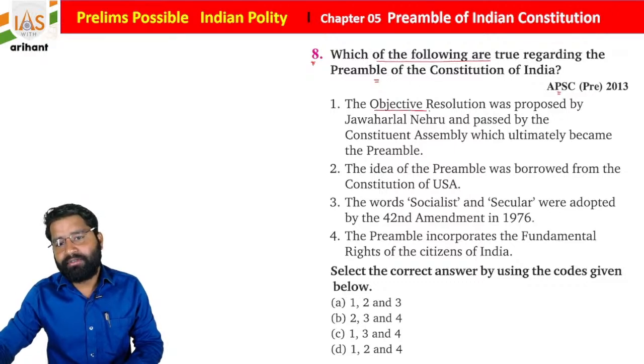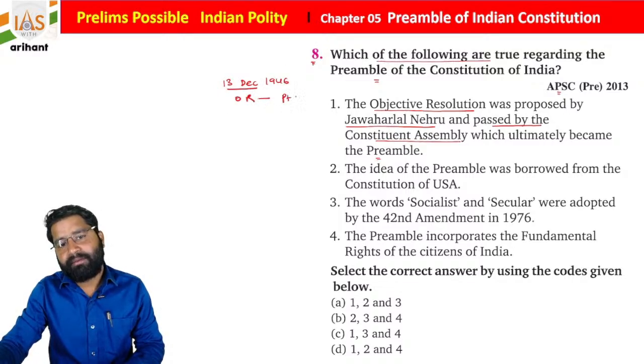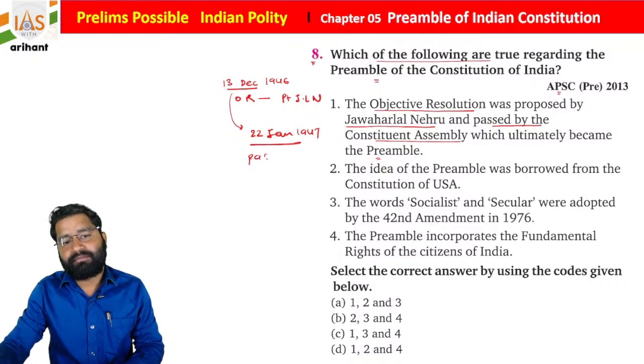So the objective resolution was proposed by Pandit Jawaharlal Nehru and passed by the Constituent Assembly, which ultimately became the preamble. As you know, students, we already discussed that on 13th December 1946 the objective resolution was presented by Pandit Jawaharlal Nehru, and on 22nd January 1947 it was passed with a motion.